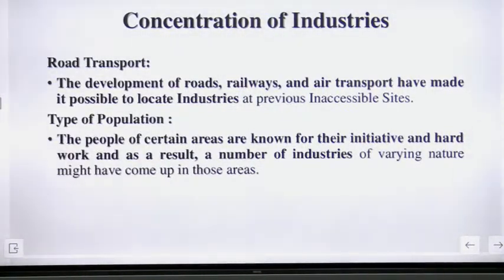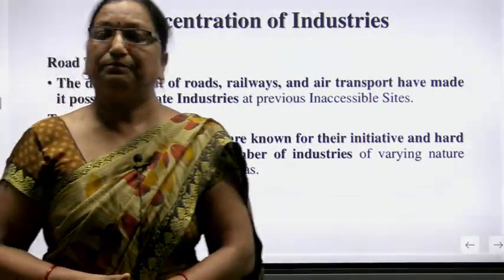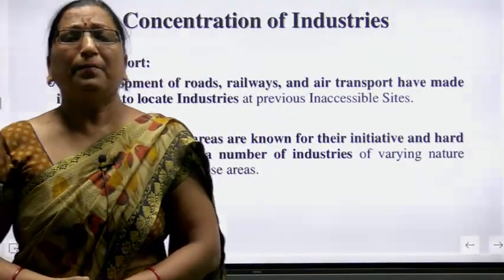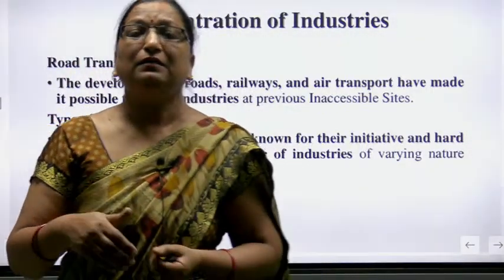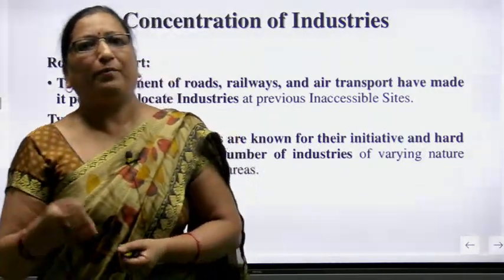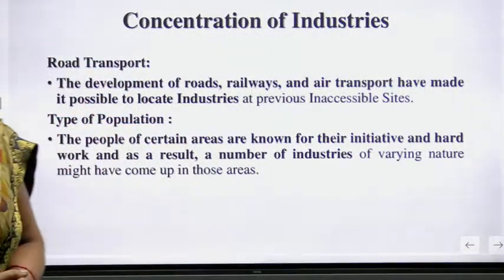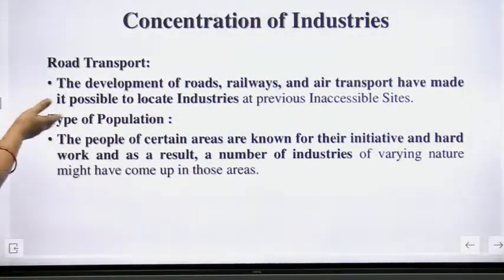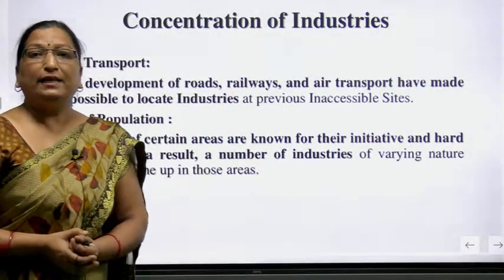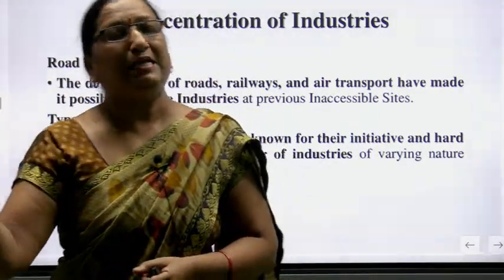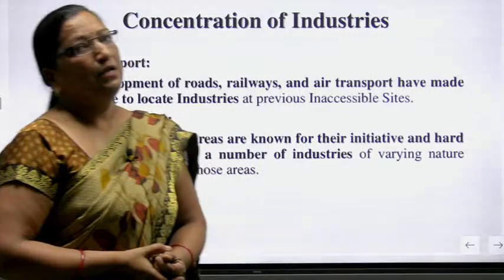Now, type of population. The people of certain areas are known for their initiative and hard work, and as a result, a number of industries of varying nature might have come up in those areas. But in some areas, people have a lot of knowledge in making any instrument or machine, tools, everything. So it is very important for those people who have the knowledge. उनके लिए क्या होता है कि उनको एक इजीली फैसिलिटी अवेलेबल हो जाती है, वो इजीली इंडस्ट्रीज में वर्क कर सकते हैं.